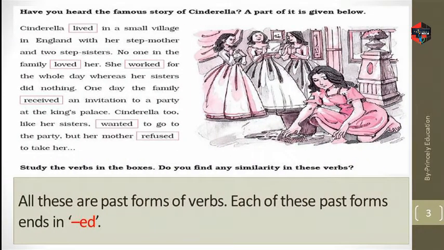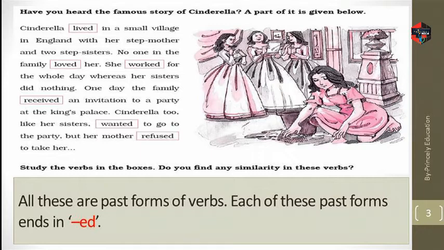So here is a small story of Cinderella. Let's read. Cinderella lived in a small village in England with her stepmother and two stepsisters. No one in the family loved her. She worked for the whole day, whereas her sisters did nothing. One day, the family received an invitation to a party at the king's palace. Cinderella, too, like her sisters, wanted to go to the party, but her mother refused to take her.